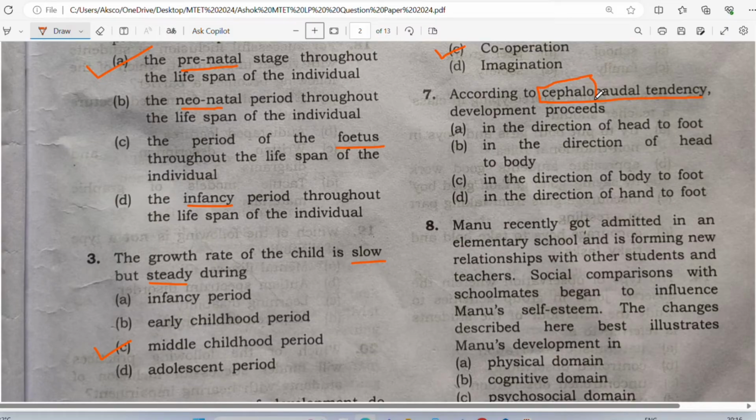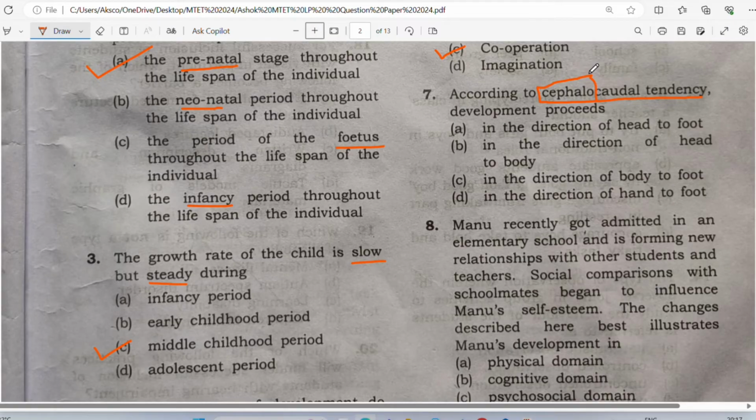So what you have to know is the meaning of this word cephalo. Those teachers who are coming from science background, I know you guys know it very well by the word itself. Cephalo means head, right? In biology we study cephalo means head. So of course they are asking, according to cephalocaudal tendency, development will proceed from where to where?